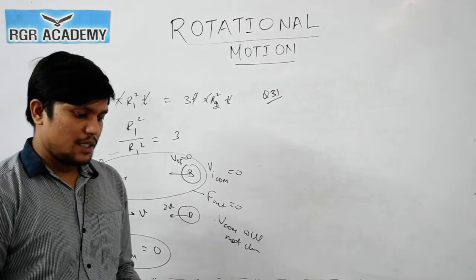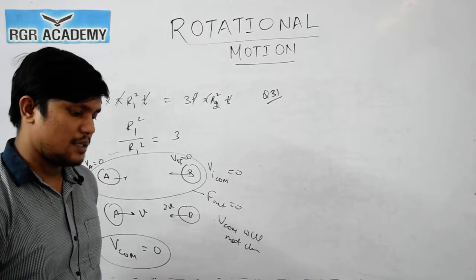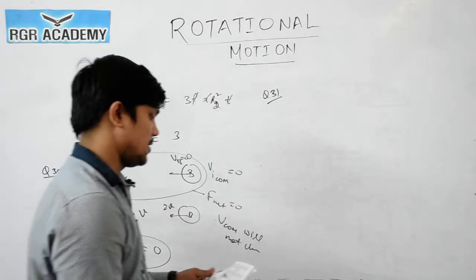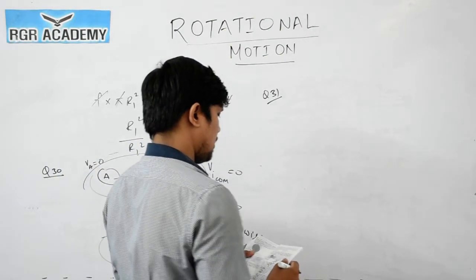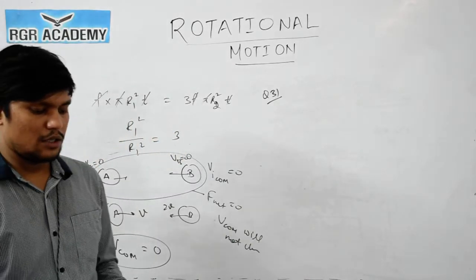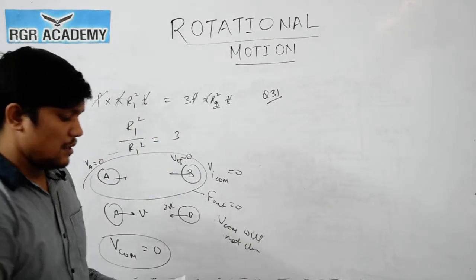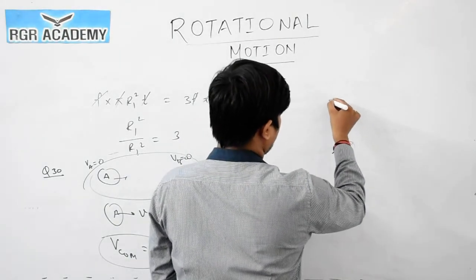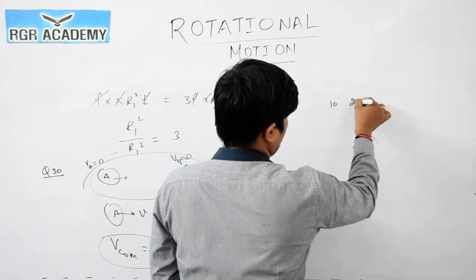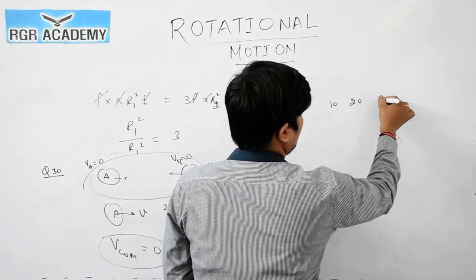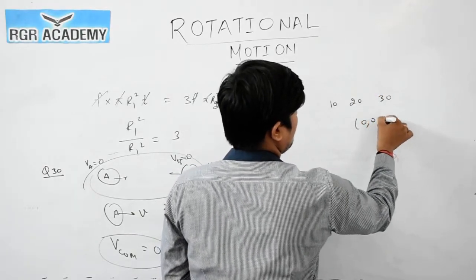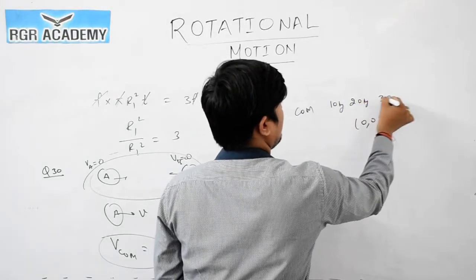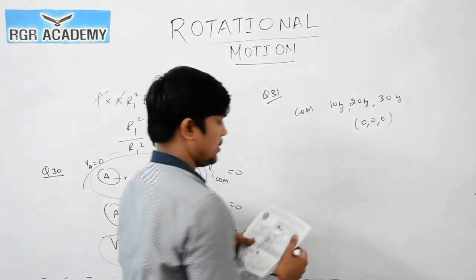So question number 31 is, center of mass of three particles 10 kg, 20 kg and 30 kg is 0, 0, 0. Where should the particle of mass 40 kg be placed so that the combination will have its center of mass at 3, 3, 3? So they have given, center of mass of these particles 10 kg, 20 kg and 30 kg is at 0, 0, 0.